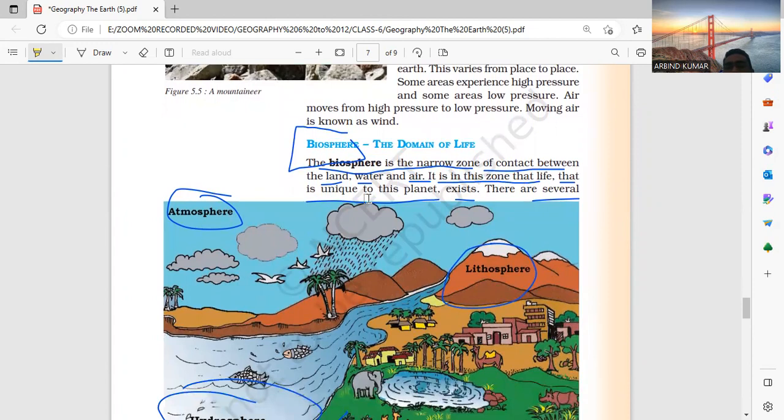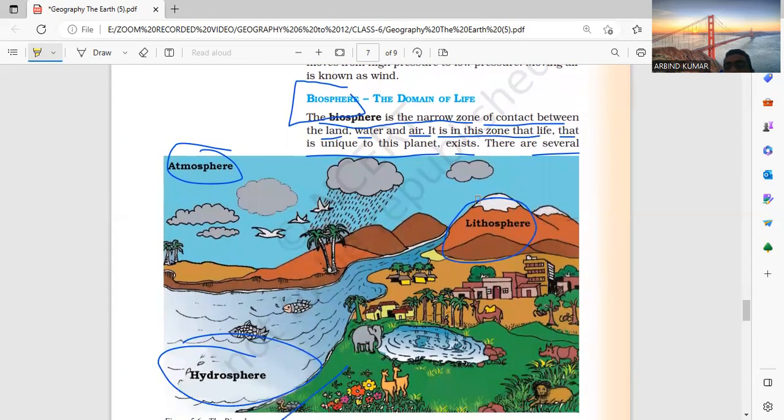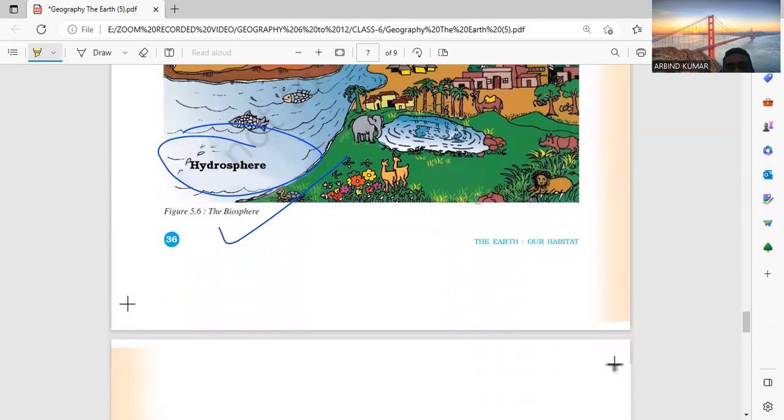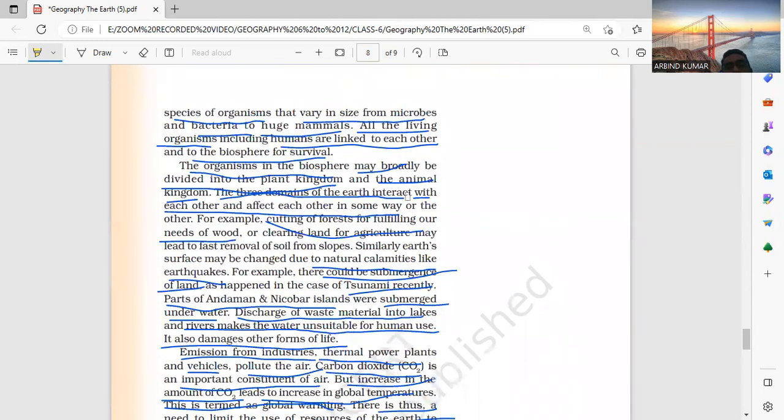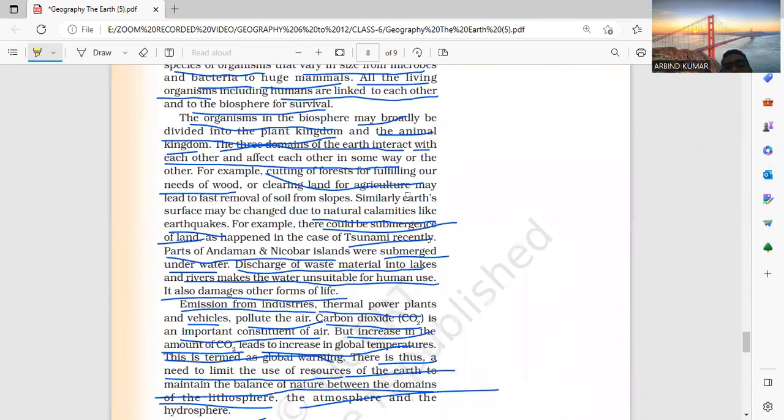The biosphere is the narrow zone of contact between land, air and water. In this zone, life that is unique in the planet exists. Here, the three components are in contact, and this is called the biosphere. There are several organisms that vary in size, from microbes and bacteria to huge mammals. All living organisms, including humans, are linked to each other in the biosphere for survival. Organisms in the biosphere are broadly divided into plant kingdom and animal kingdom.